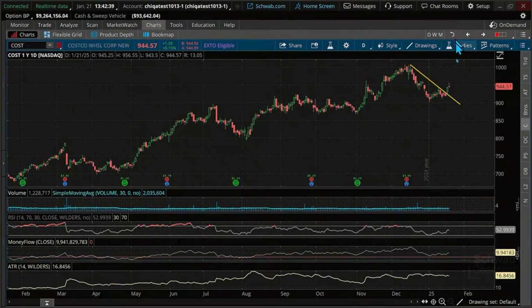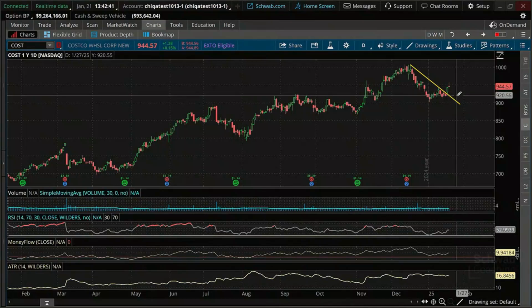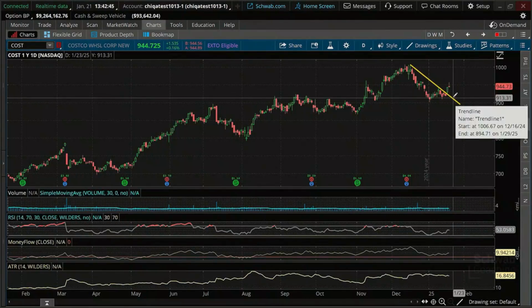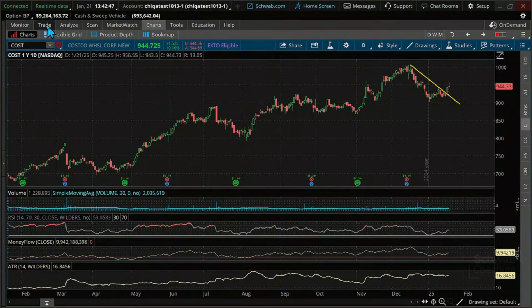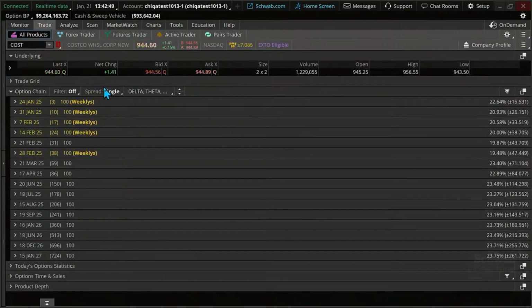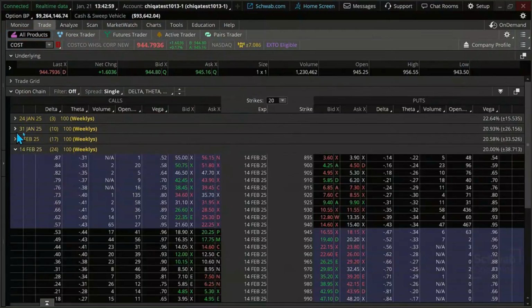Okay, so we're looking at the hold above a range, maybe back near these support levels, about 915 or so. I'm only going to go out to the next month's time frame, a contract about 30 days out.